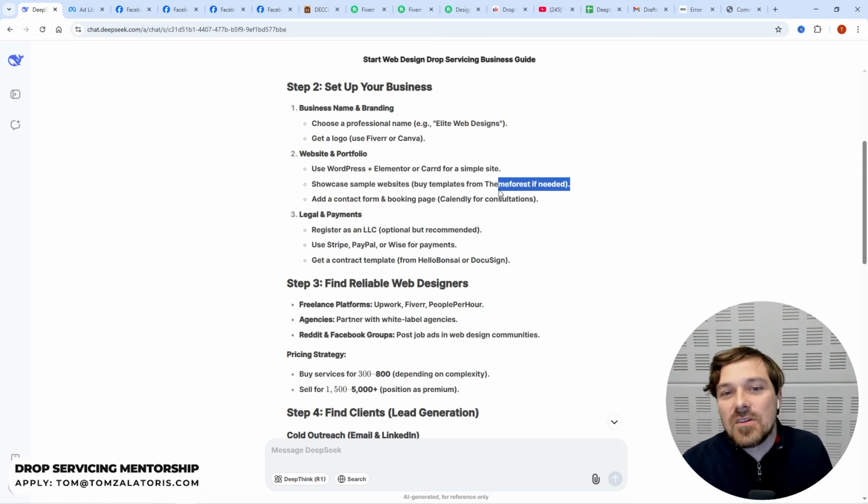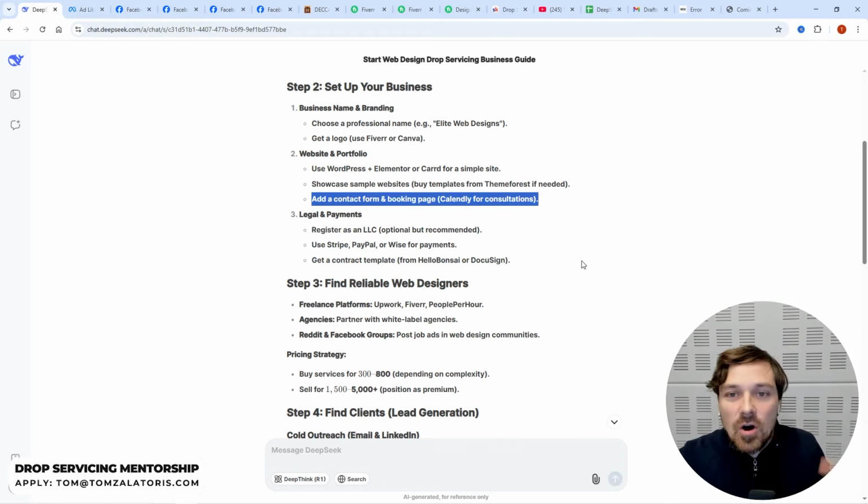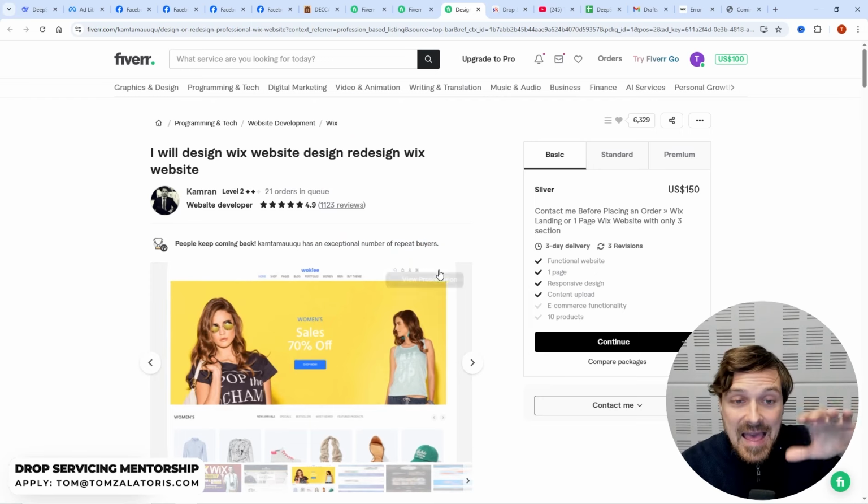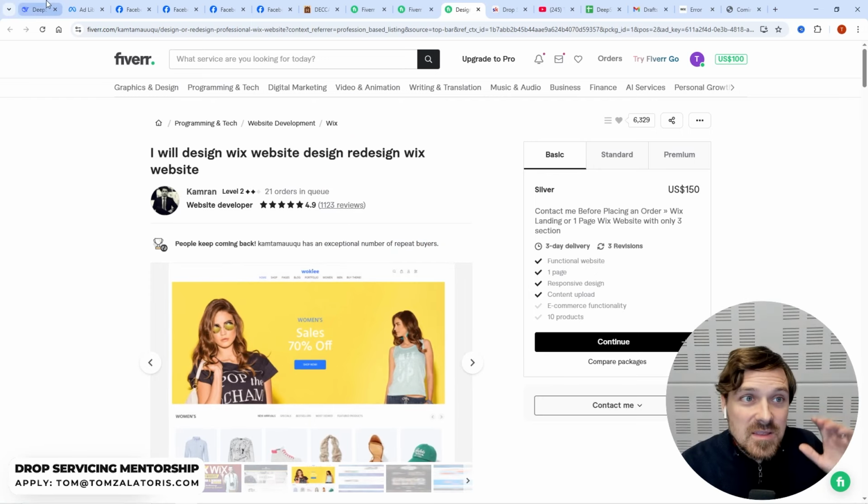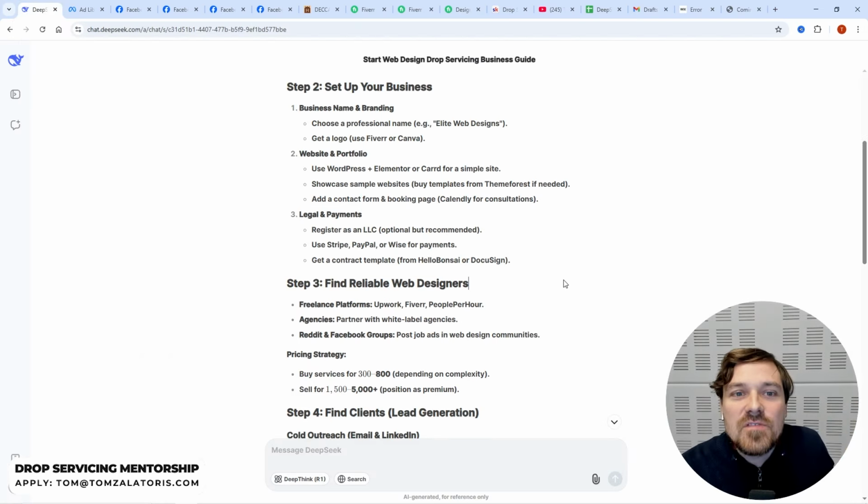And of course, add a contact form or a booking page on your website. You can of course ask your supplier who's going to be doing this, or of course you can do it yourself if you know how to do it.